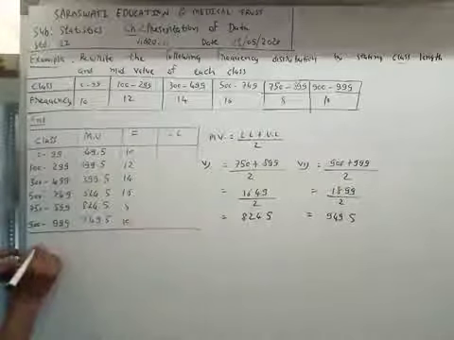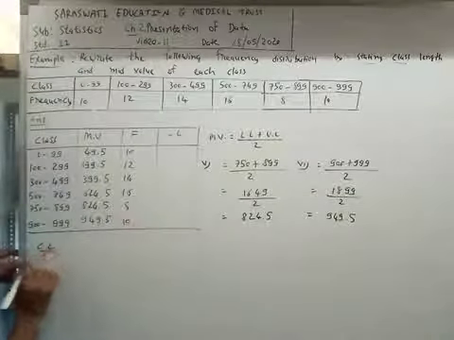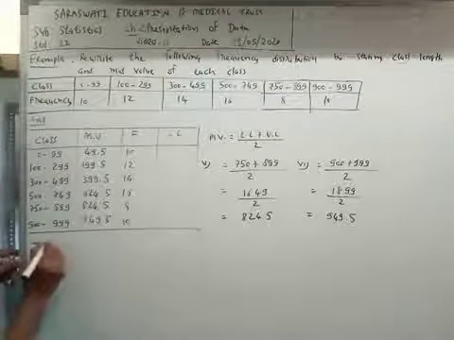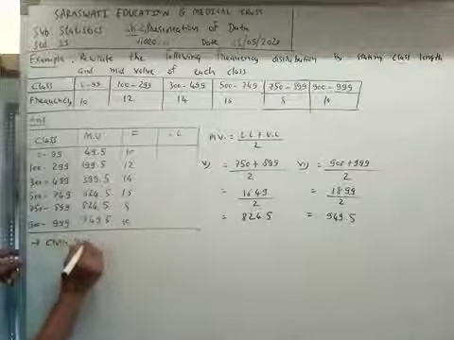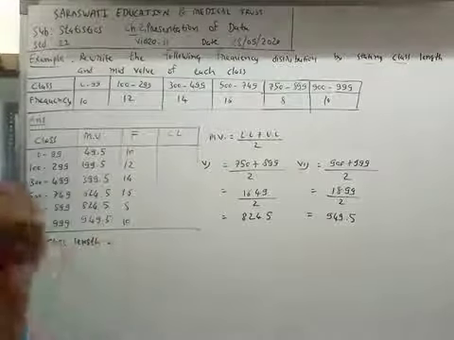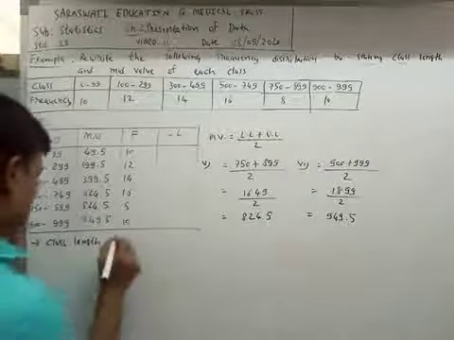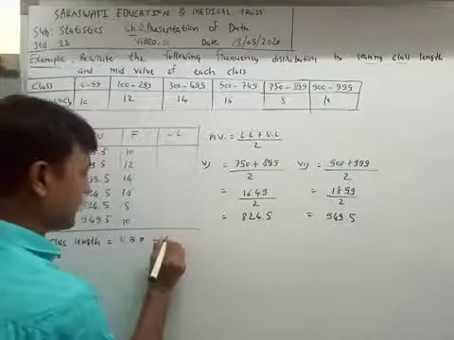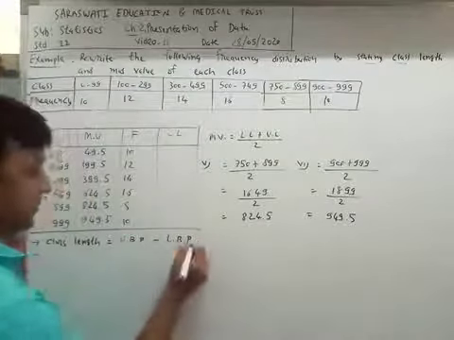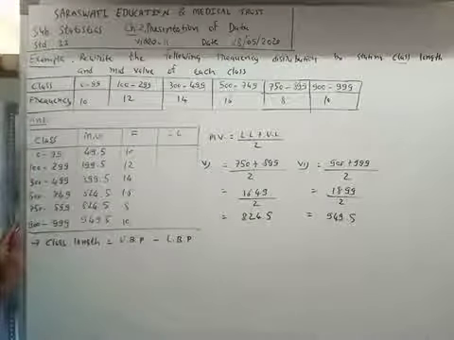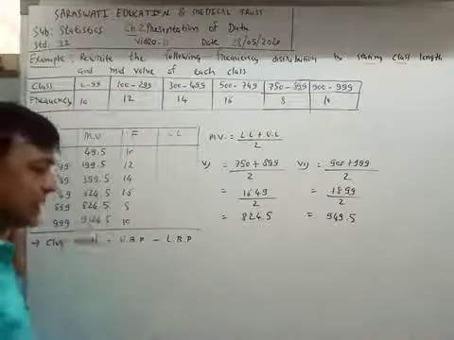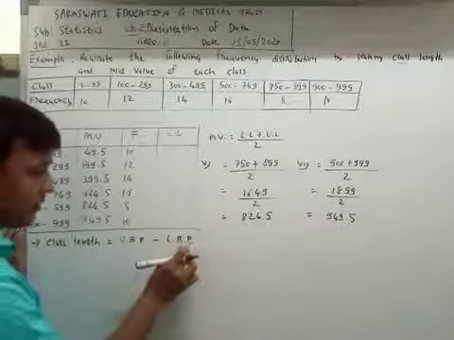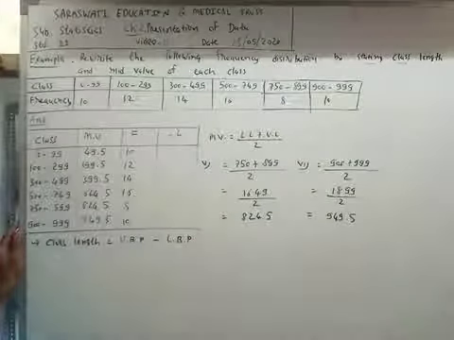Now what is the formula of class length? The formula of class length is upper boundary point minus lower boundary point. I write this formula in short form, but you will write it in the same form: upper boundary point minus lower boundary point.